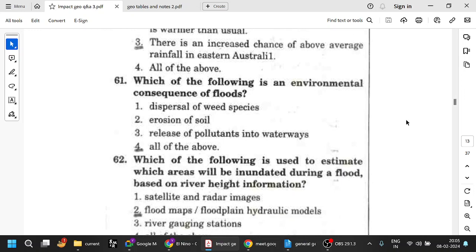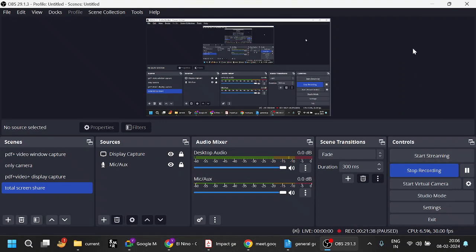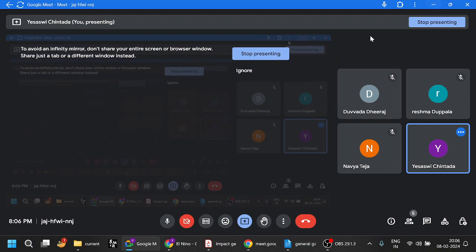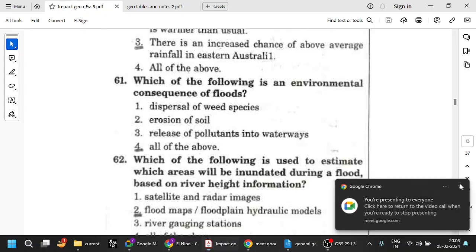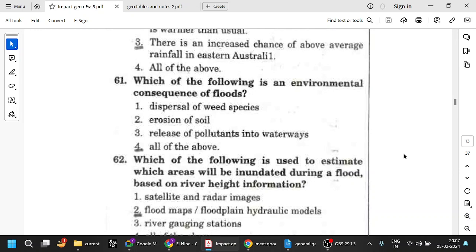Which of the following is an environmental consequence of floods? Dispersal of weed species, obviously. Erosion of soil also, the water will take away the soil. Release of pollutants into waterways. So all the above are consequences of floods. Yes. So let us continue. All of the above. Fine.